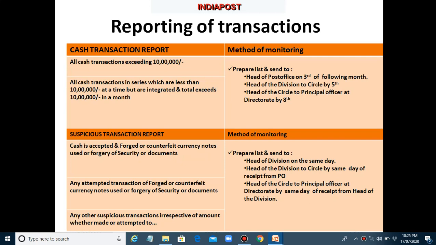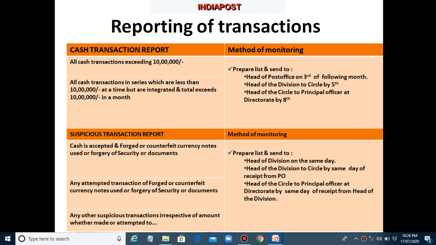Suspicious transaction report. Irrespective of amount, if any transaction appears to be suspicious, then STR report shall be submitted. If a customer tries to make a transaction with a counterfeit note or attempts to make a transaction with counterfeit note, that can be included in suspicious transaction report. This STR report should be submitted by division on the same day from receipt from post offices. Post offices should submit the STR to division on the same day of occurrence itself, and circle should submit it to principal officer at the directorate by same day on receipt from the head of the division.